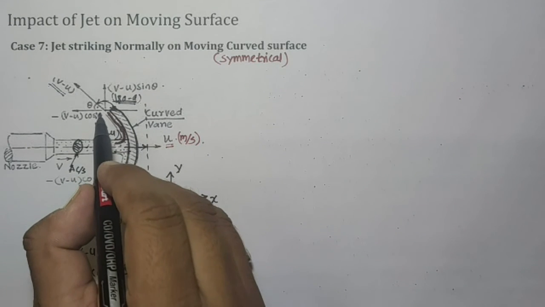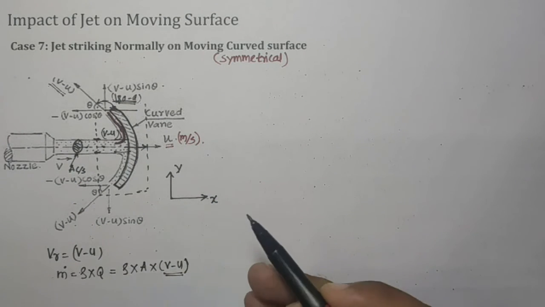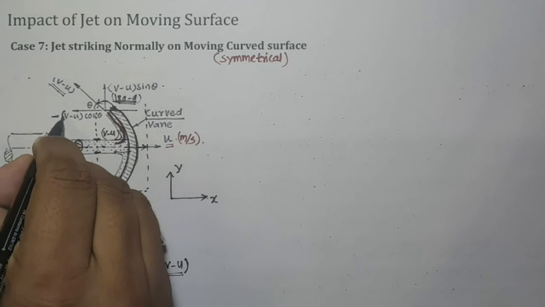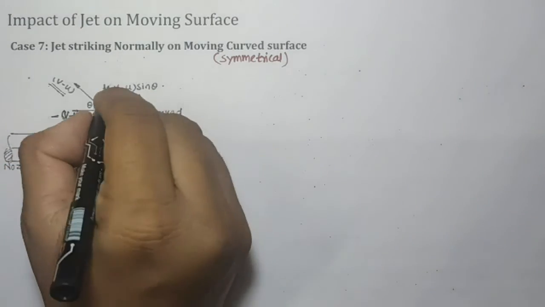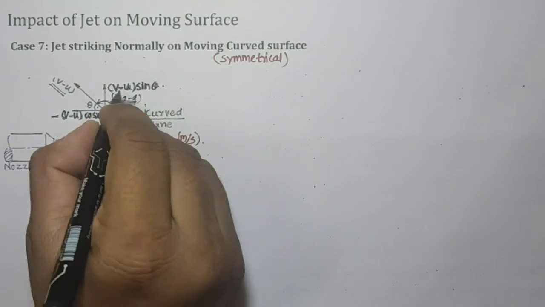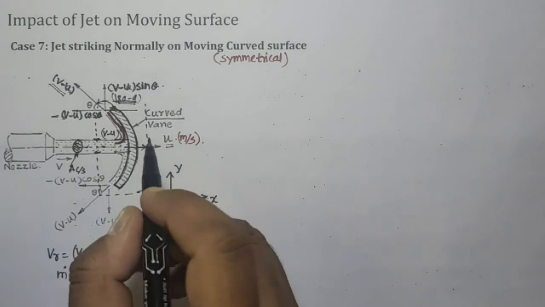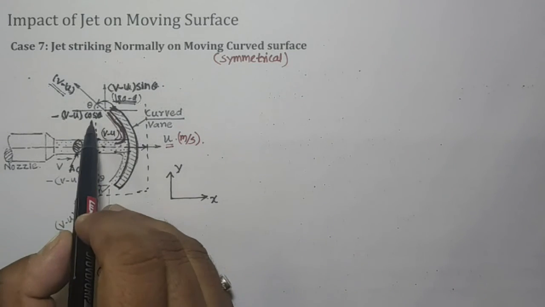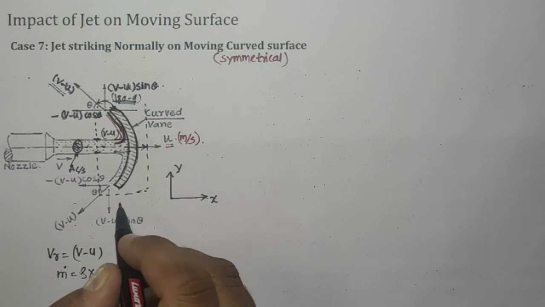After deviation, it has two components, one along the y direction and another along the x direction. These two components are minus (v minus u) cos theta, and (v minus u) sin theta. We make two components of this velocity v minus u, one along x and another along y. Similarly here we also have the same components.